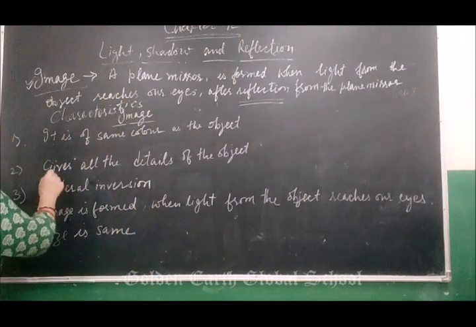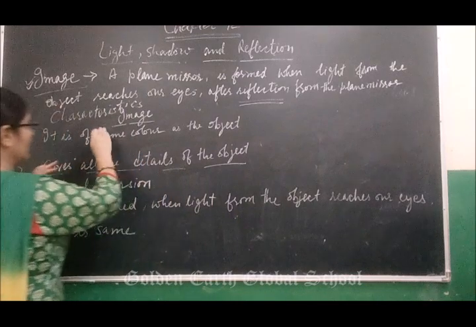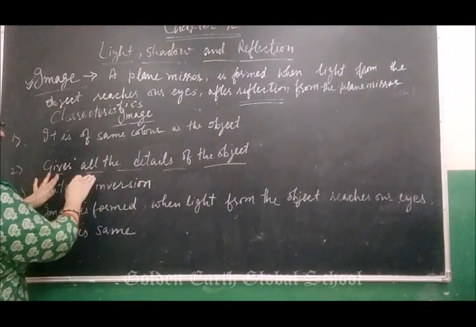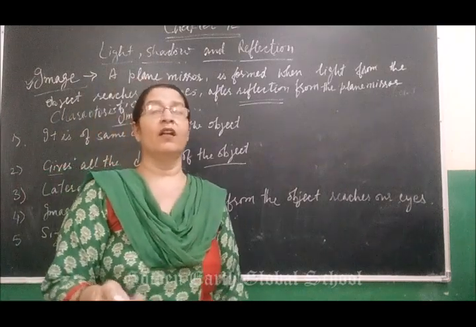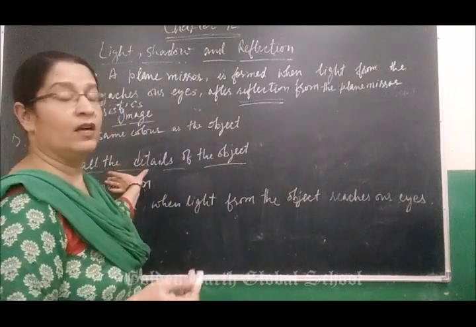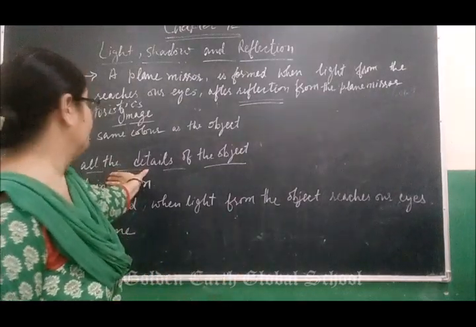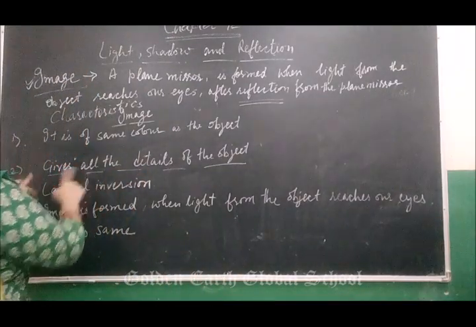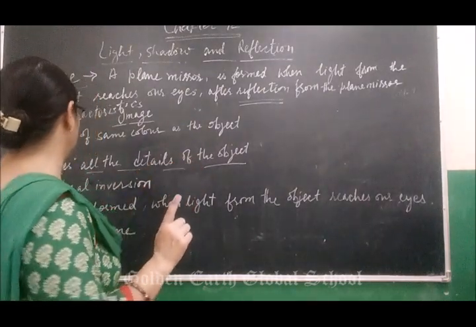Next, it gives all the details of the object, means which color, what is the color of their clothes and all these things. Clear? Whereas in the case of a shadow it will never give the details of the object.